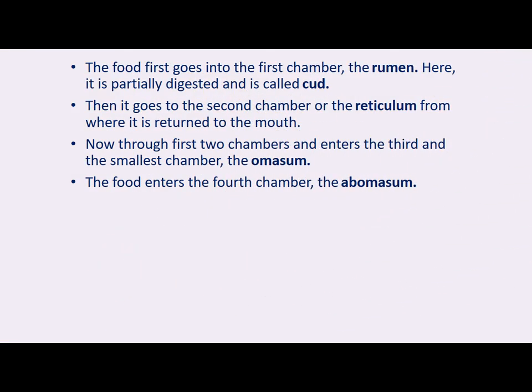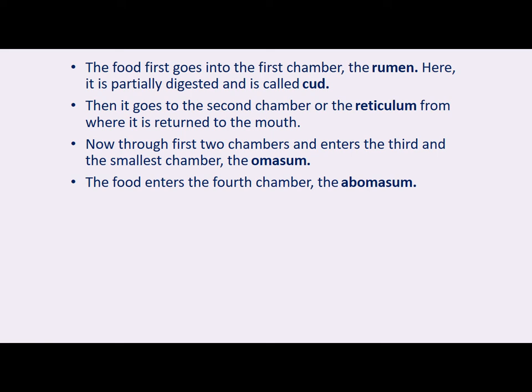How does digestion take place in their food? The food first goes into the first chamber, that is the rumen. Here it is partially digested and is called cud. Then it goes to the second chamber, the reticulum, from where it is returned to the mouth. Then through the first 2 chambers, the food enters the third and the smallest chamber, that is omasum. And finally the food enters the 4th chamber, which is called abomasum.